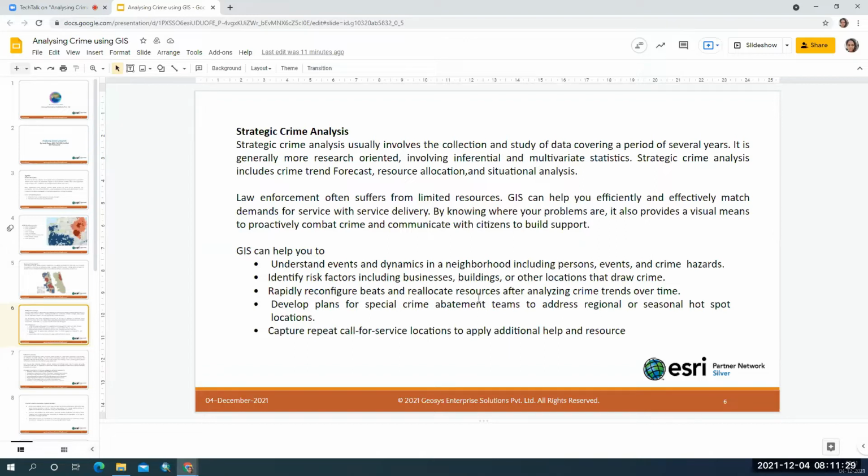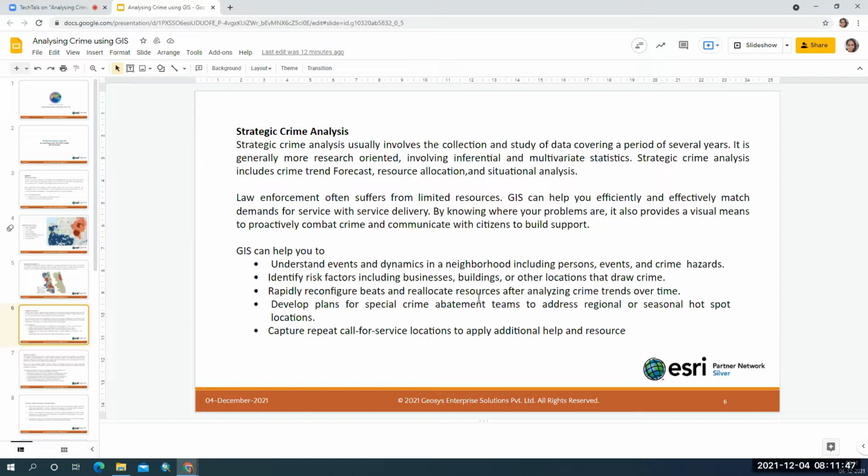And we use a lot of statistical tools, and we create various kinds of layers and give weightage to those layers, and then we try to find out the patterns.